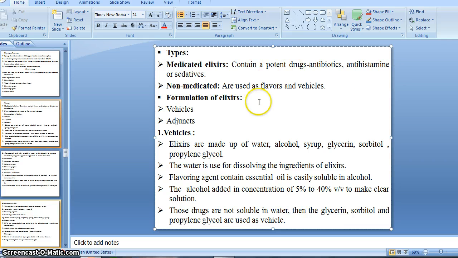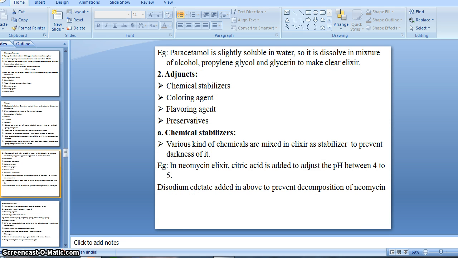But syrup tolu has a mild antibacterial action because of the presence of benzoic acid and cinnamic acid in it. If we use syrup tolu as a vehicle, we get another action, that is antibacterial action. It acts as a preservative here due to the presence of benzoic acid and cinnamic acid. Then linctuses which are made with water or sorbitol solution are preserved by adding chloroform or benzoic acid.